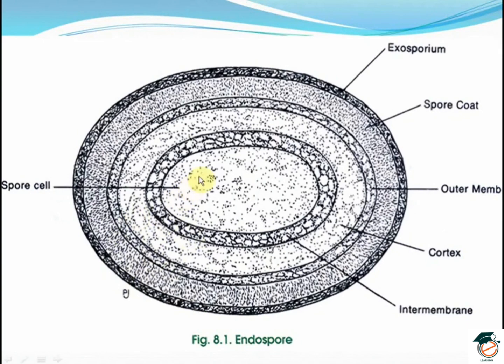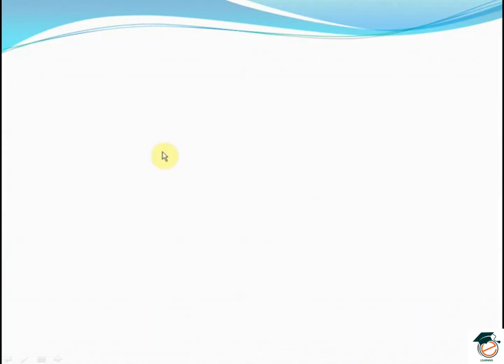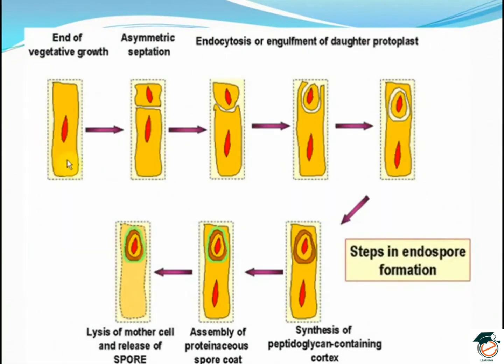Here is the structure of an endospore. This is a spore cell, the exosporium, the spore coat, the outer membrane, the cortex and the inner membrane. The endospore formation. See here, we can see the end of vegetative growth. Then there is an asymmetric septation. A septum is formed between the two. This is smaller and this is bigger, that is asymmetric. Then there is an endocytosis or engulfment of the daughter protoplast. Here the daughter protoplast is engulfed within the cell.